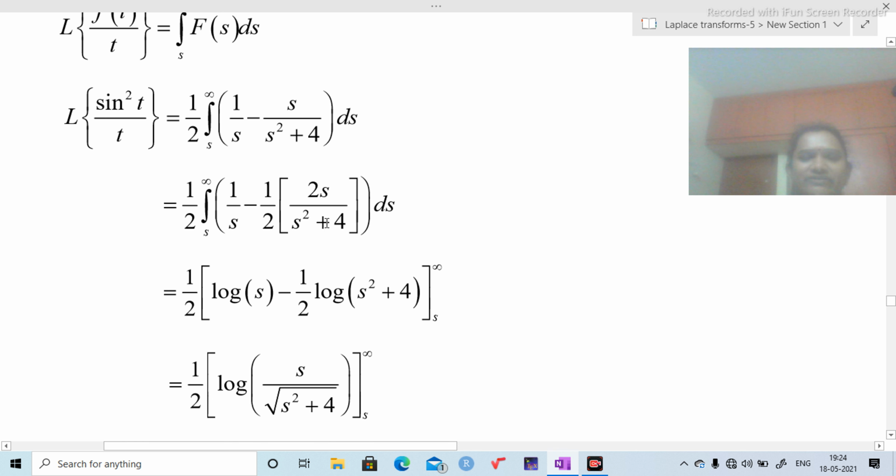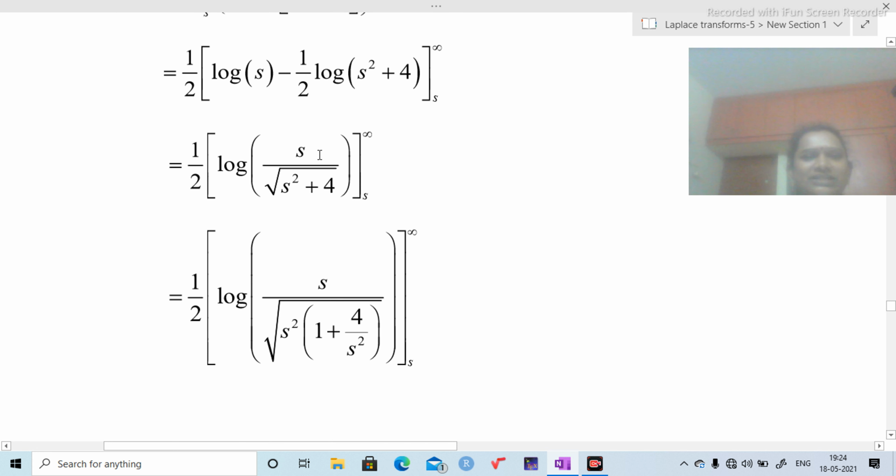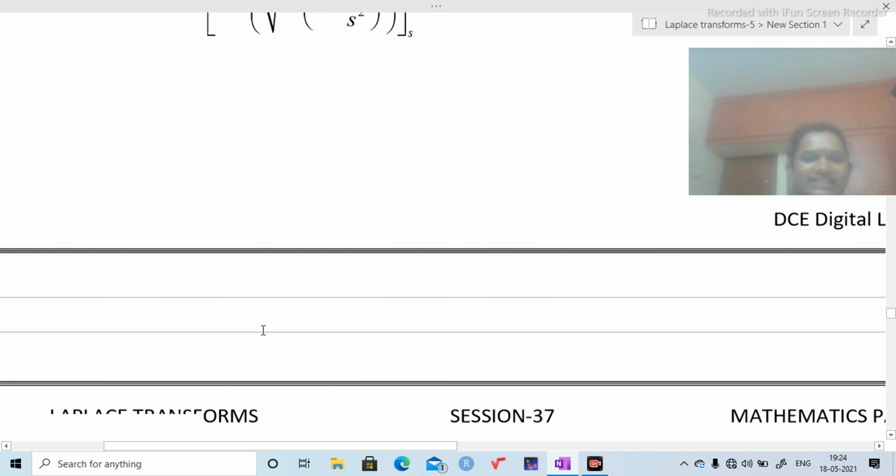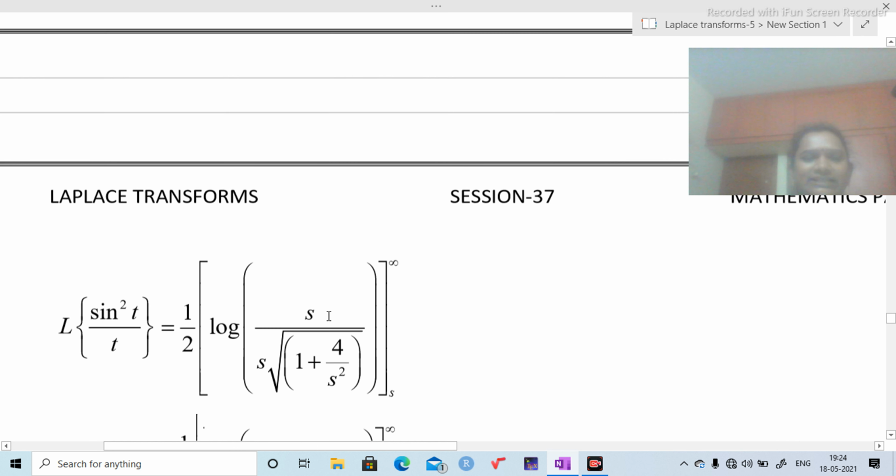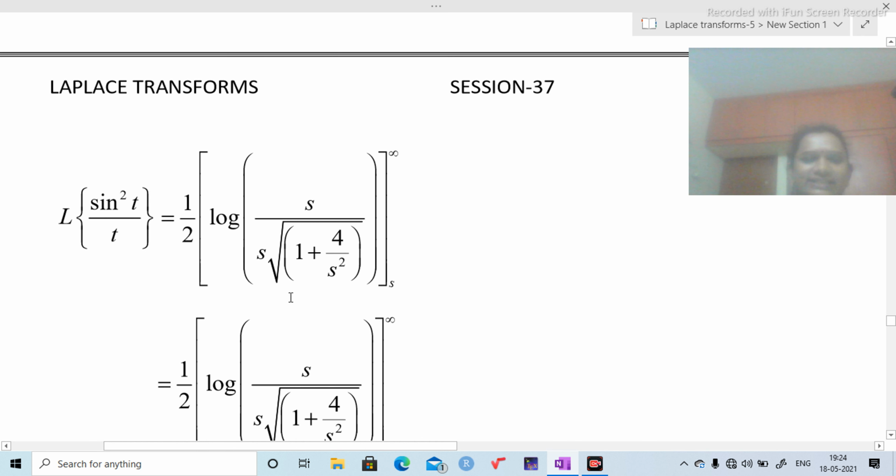Differentiation of s square plus 4 is 2s. That's why integration of this expression is log of s square plus 4. This can be written as log of s by root of s square plus 4. Why root? Because of this 1 by 2. Again take s square common in the denominator. This s square comes outside from the root as s. Cancel this s and this s and this s.